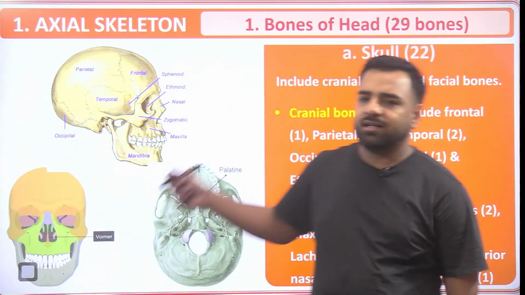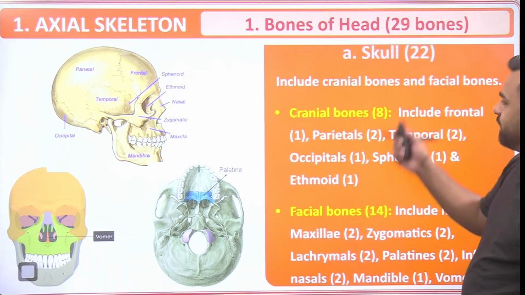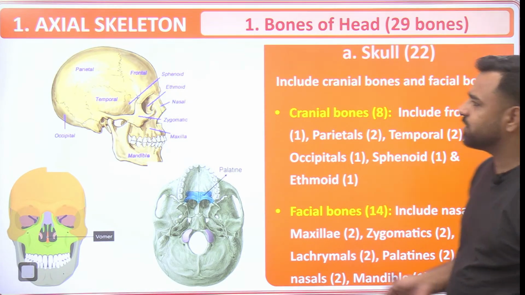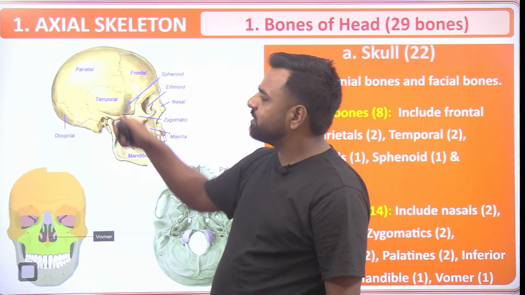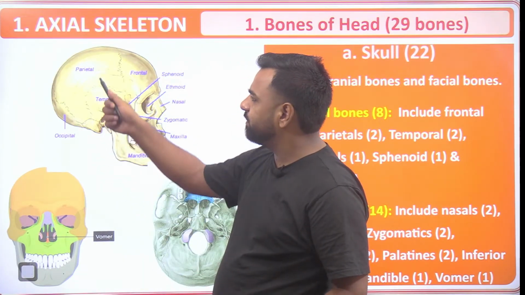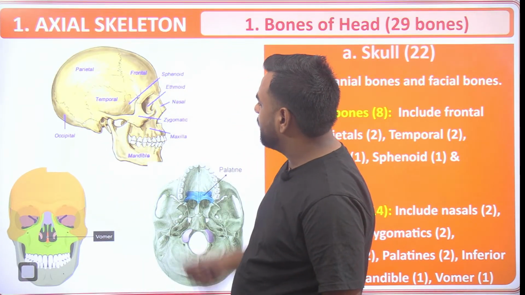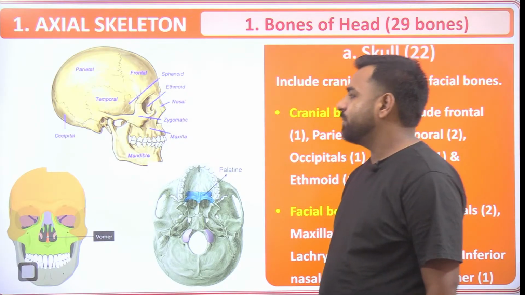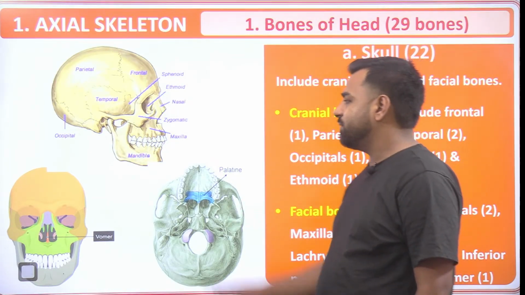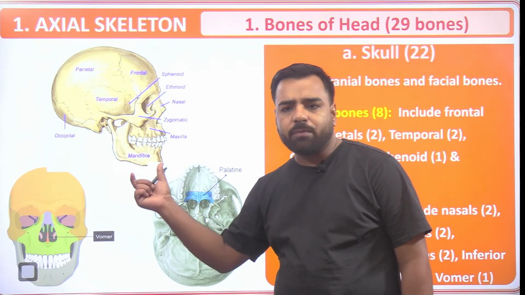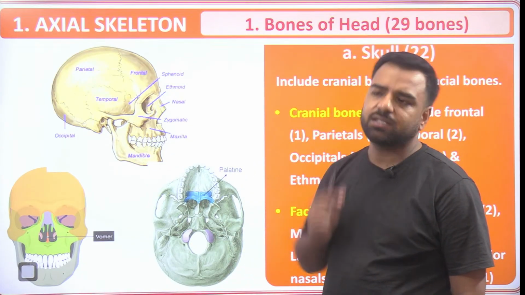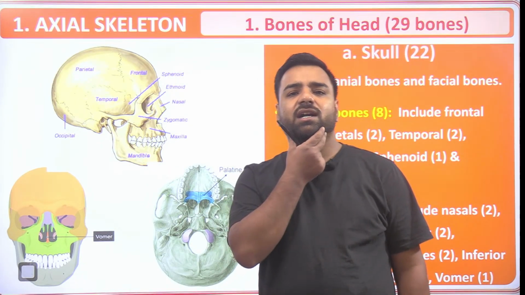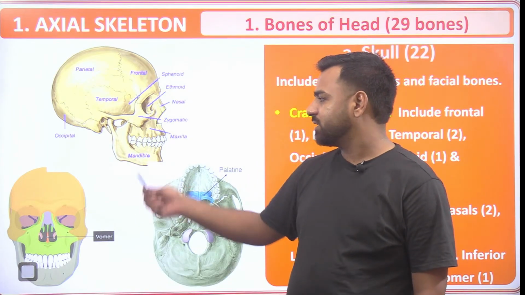So proceeding further. Now guys, since we are talking about the skull part, we have already discussed the 8 bones and 14 bones, but especially here, this is the section in which we will get the clarity. This is the occipital, parietal, frontal, temporal, sphenoid, ethmoid, nasal, zygomatic. Then we have the maxilla. And if you remember, this jaw, the mandible, is the strongest bone. If someone asks you which is the smallest bone, that is the stapes, which is in the ear, and the hardest part is actually the mandible.